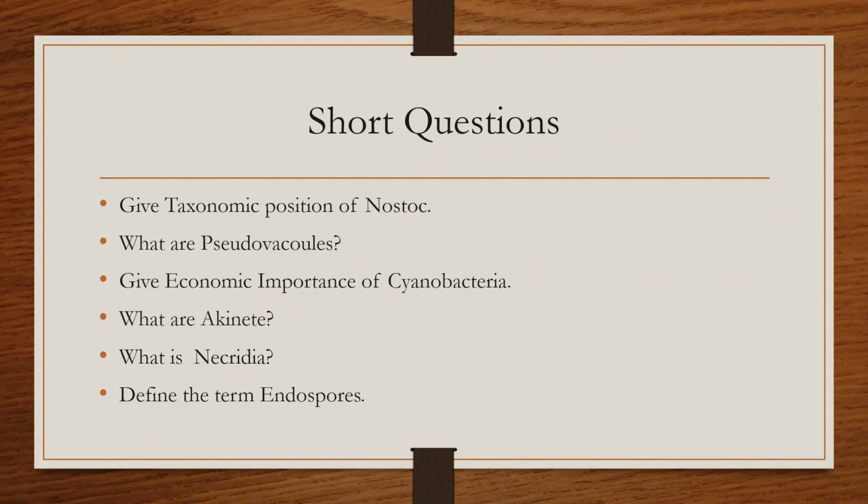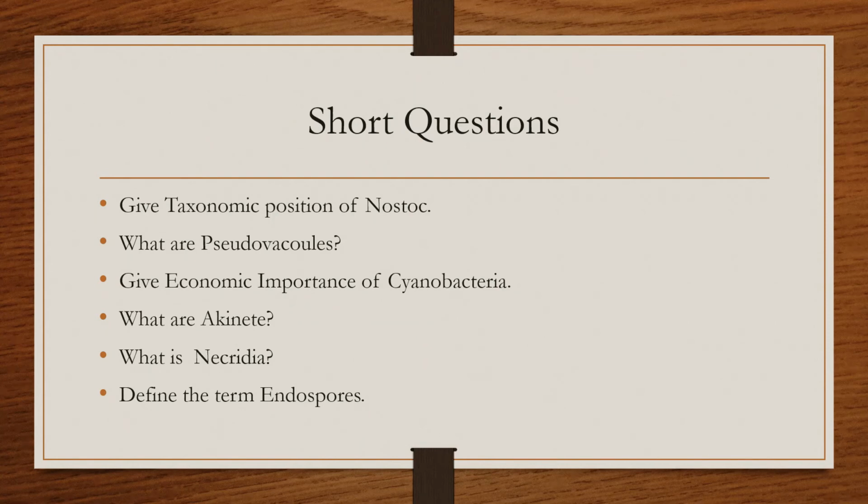Here we have some more short questions, and the first one is the taxonomic position of Nostoc. As you know, its kingdom is Bacteria, its phylum Cyanobacteria, its class Cyanophyceae, its order is Nostocales, its family is Nostocaceae, and its genus is Nostoc. So this is the taxonomic position of Nostoc.